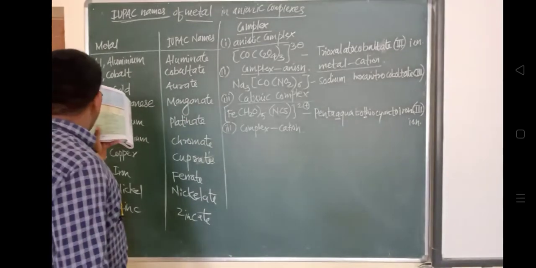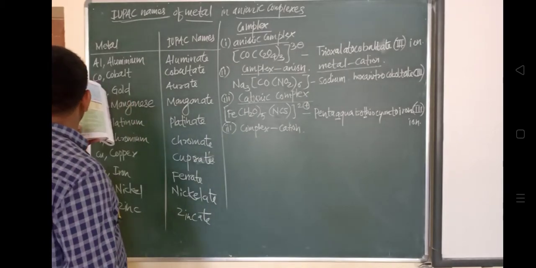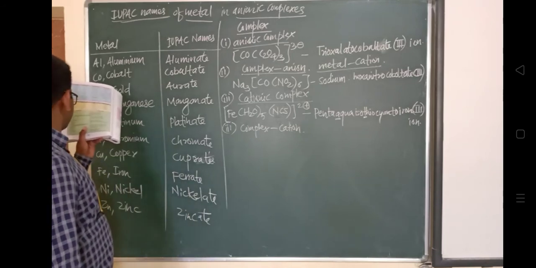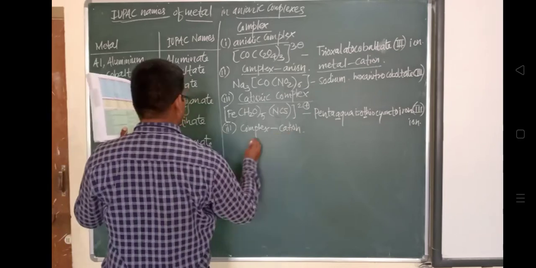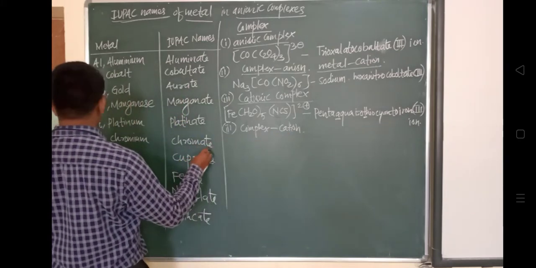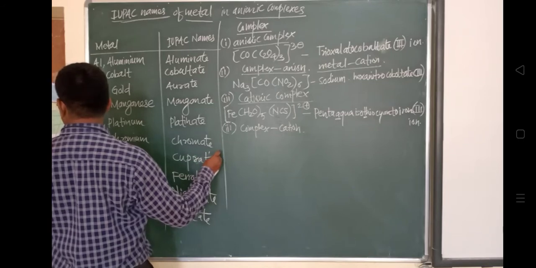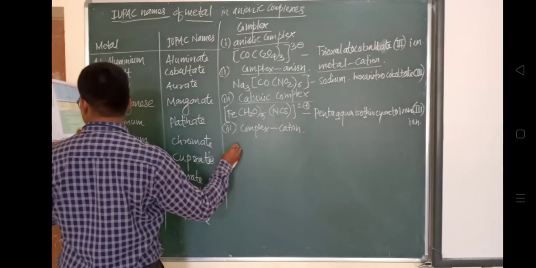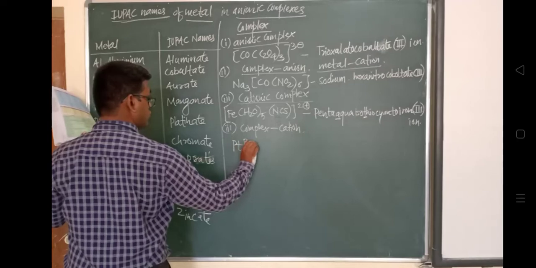So right now the nomenclature is given to the ligands first. Tetraamine: you can see amine in it. And this Br2 is also present, and the central metal ion is platinum. The nomenclature for this kind of complex: bromine is present, alphabetical order is B, and amine is A, so A will come first.